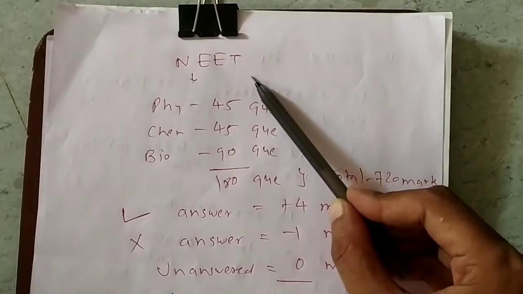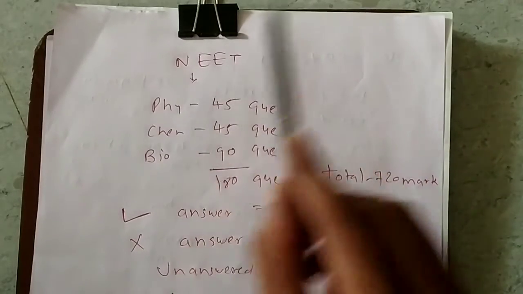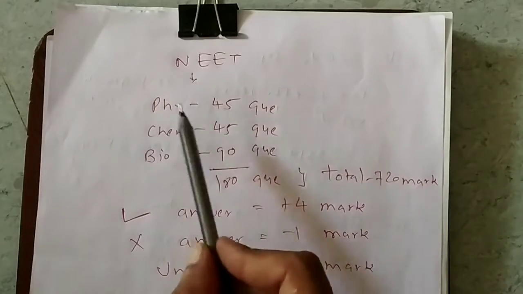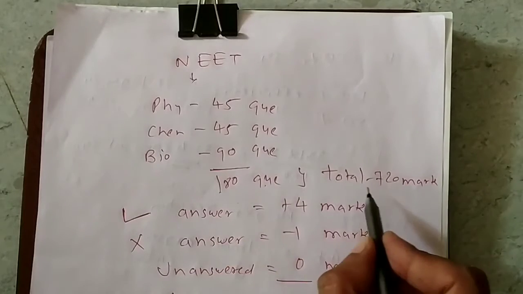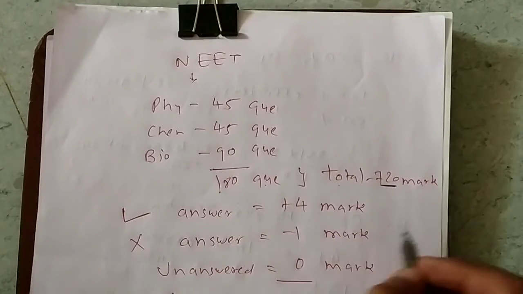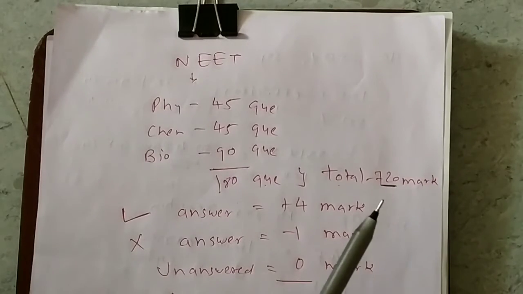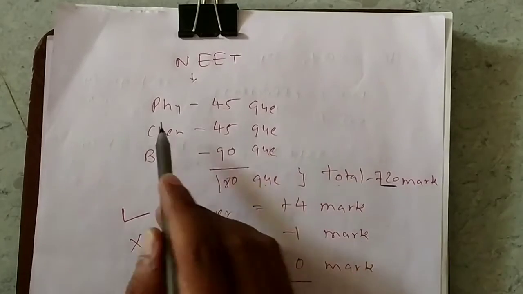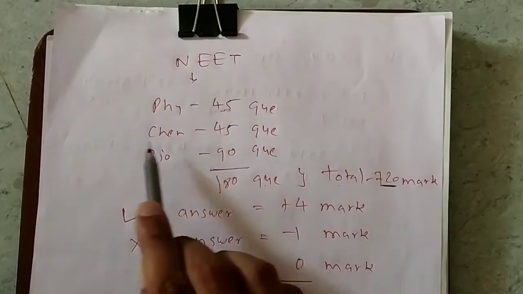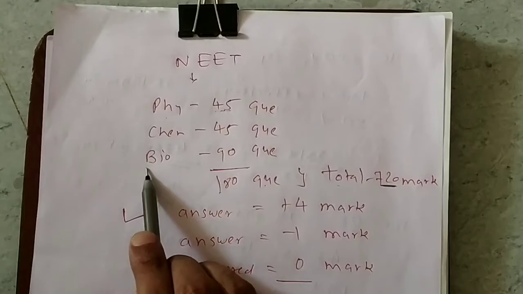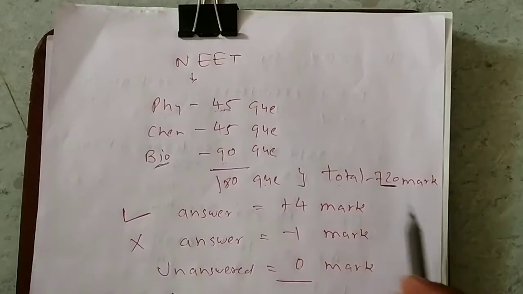Now for the NEET exam, medical students they have to give this exam, NEET exam. Now in that total 180 questions will be there and total marks will be 720. This exam is conducted offline with paper and pen. You have to appear in this exam. In this exam there will be 45 questions of physics, 45 questions of chemistry and 90 questions of biology. From that you can see the major portion is of biology here.